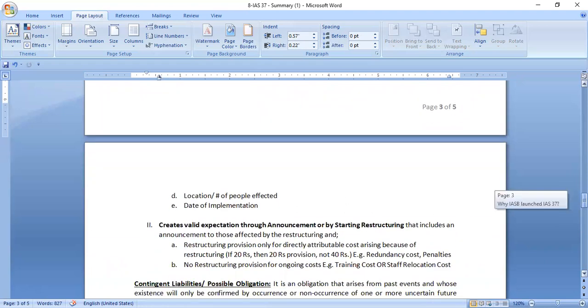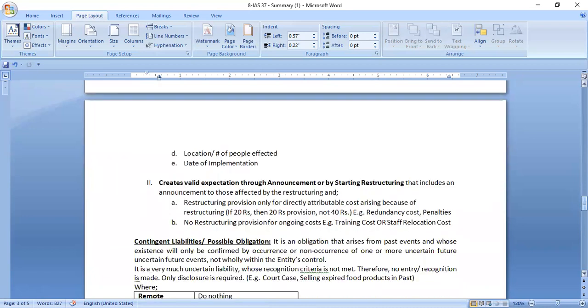And the second one is that there should be something that would create a valid expectation that restructuring is certainly going to happen in the future. That is with the help of an announcement or by starting the restructuring itself. So it creates a valid expectation through announcement or by starting restructuring.